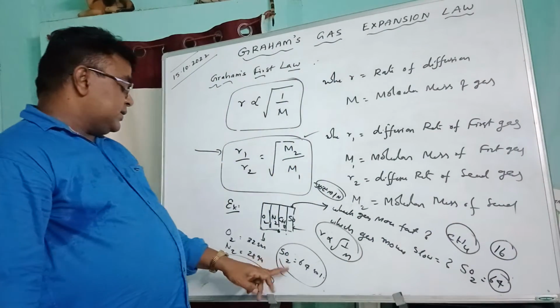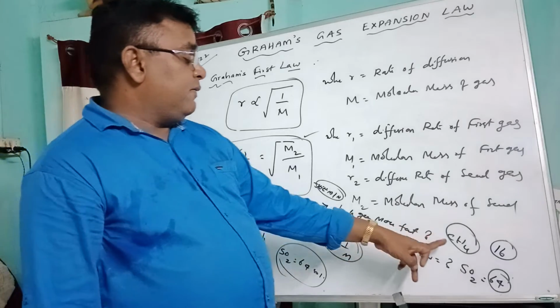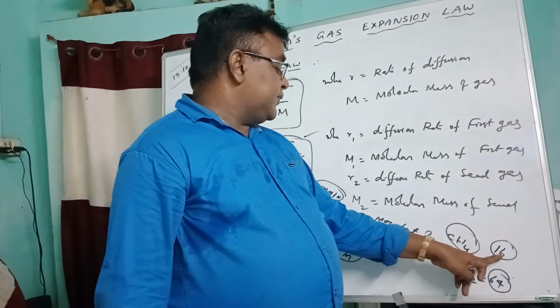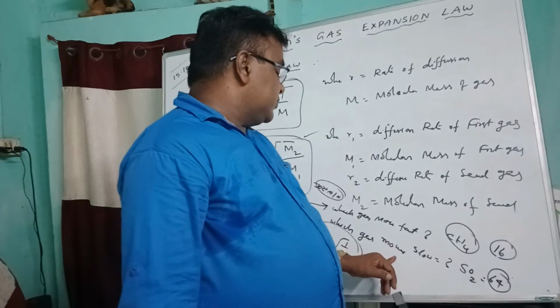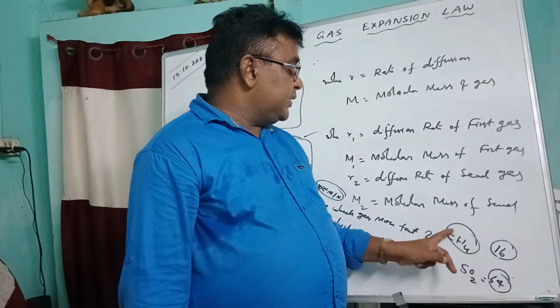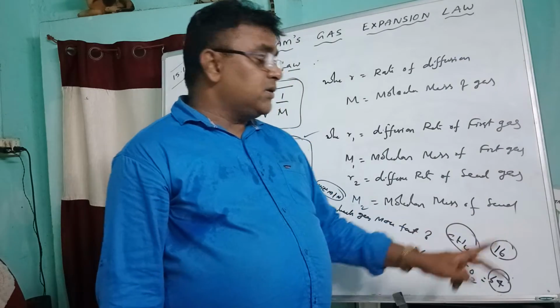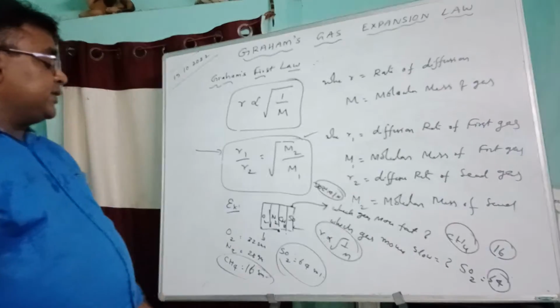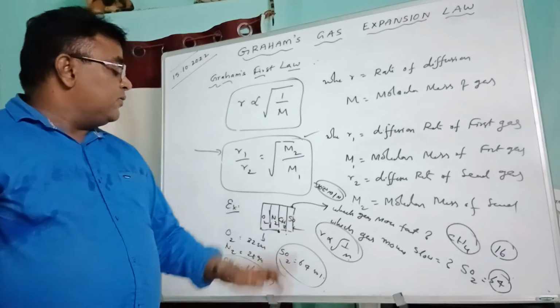So the answer is methane is first. Methane moves fast, and the slowest moving gas is sulfur dioxide because its weight is 64. Methane moves fast because it has the lowest molecular mass. So on applying this formula, R is proportional to square root of 1 by m.